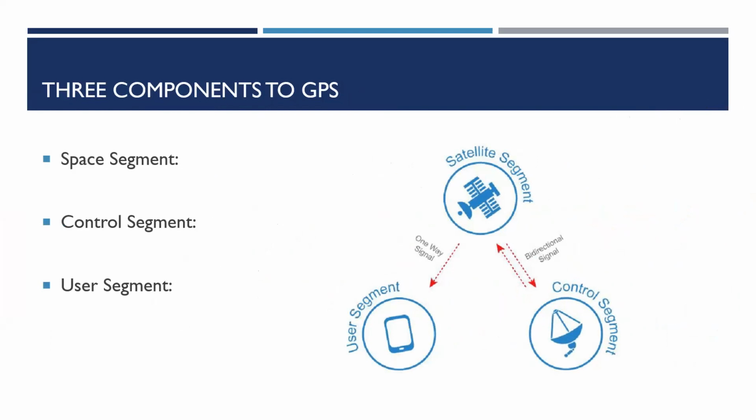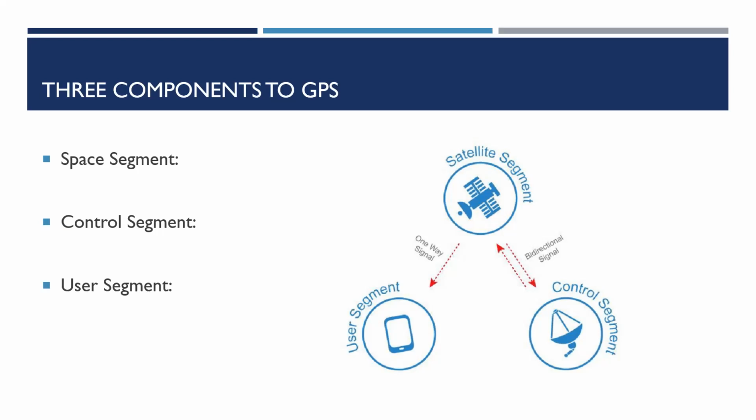So there are three components to GPS. Three main segments that relate to GPS. First one is the space segment. The space segment is the satellites orbiting the Earth and transmitting timing and ranging messages.